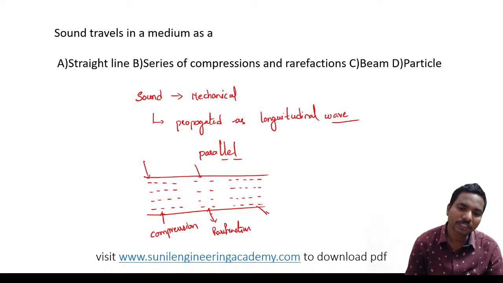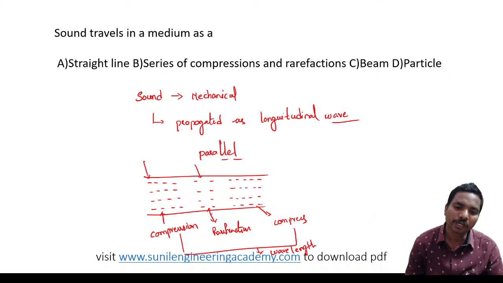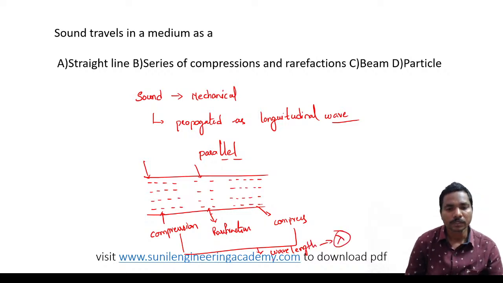Again compressions, again rarefactions. The distance between two compressions is the wavelength. Wavelength is denoted by lambda. Very important. So in longitudinal waves, we have compressions and rarefactions.